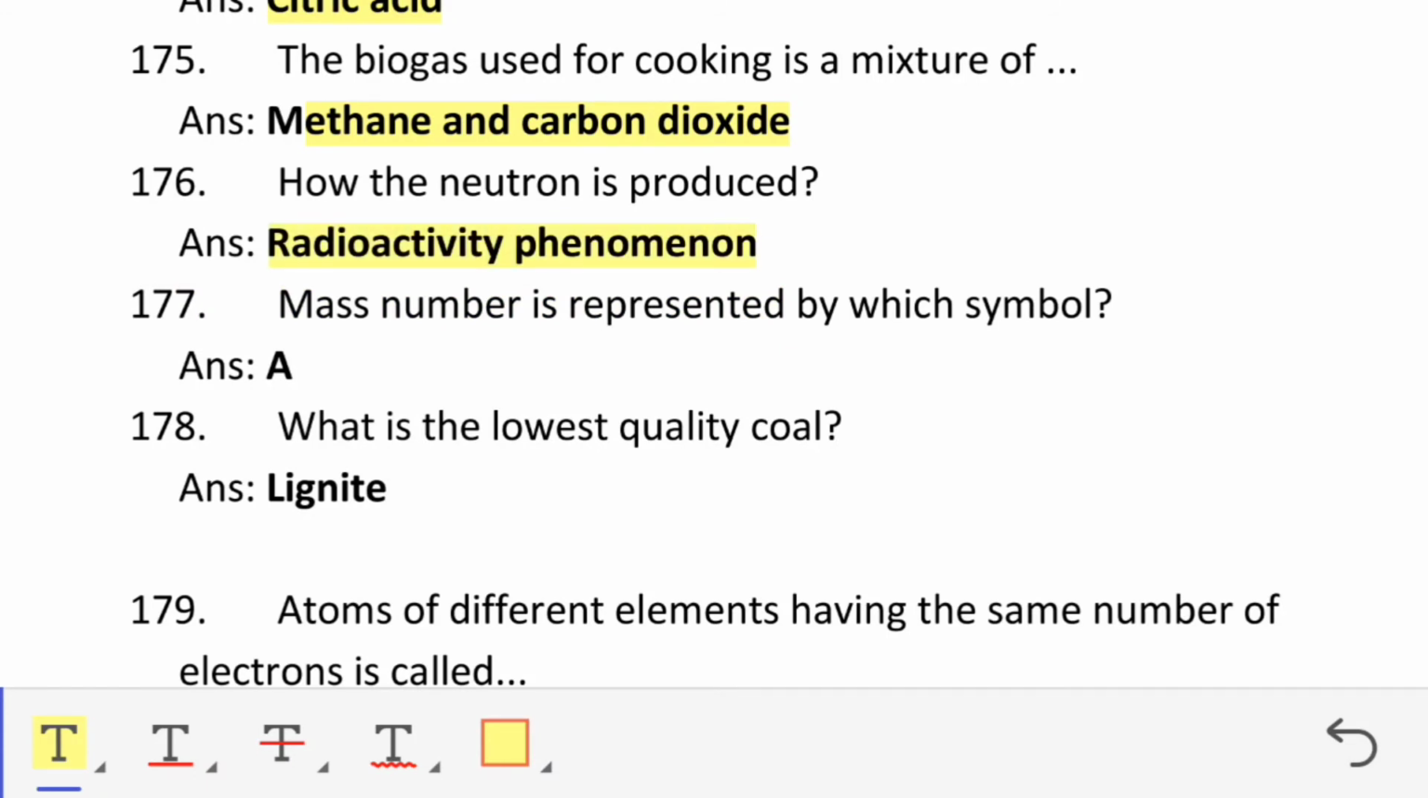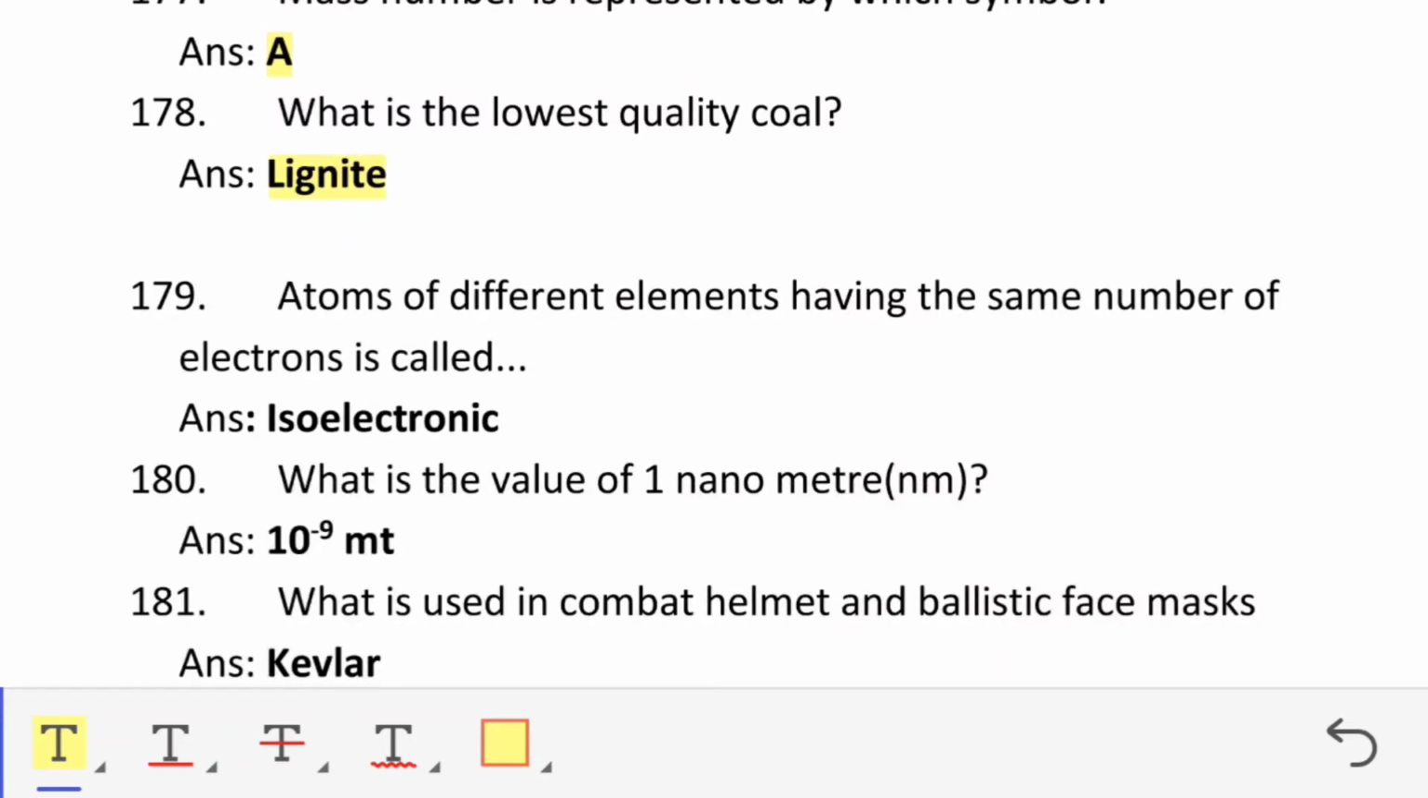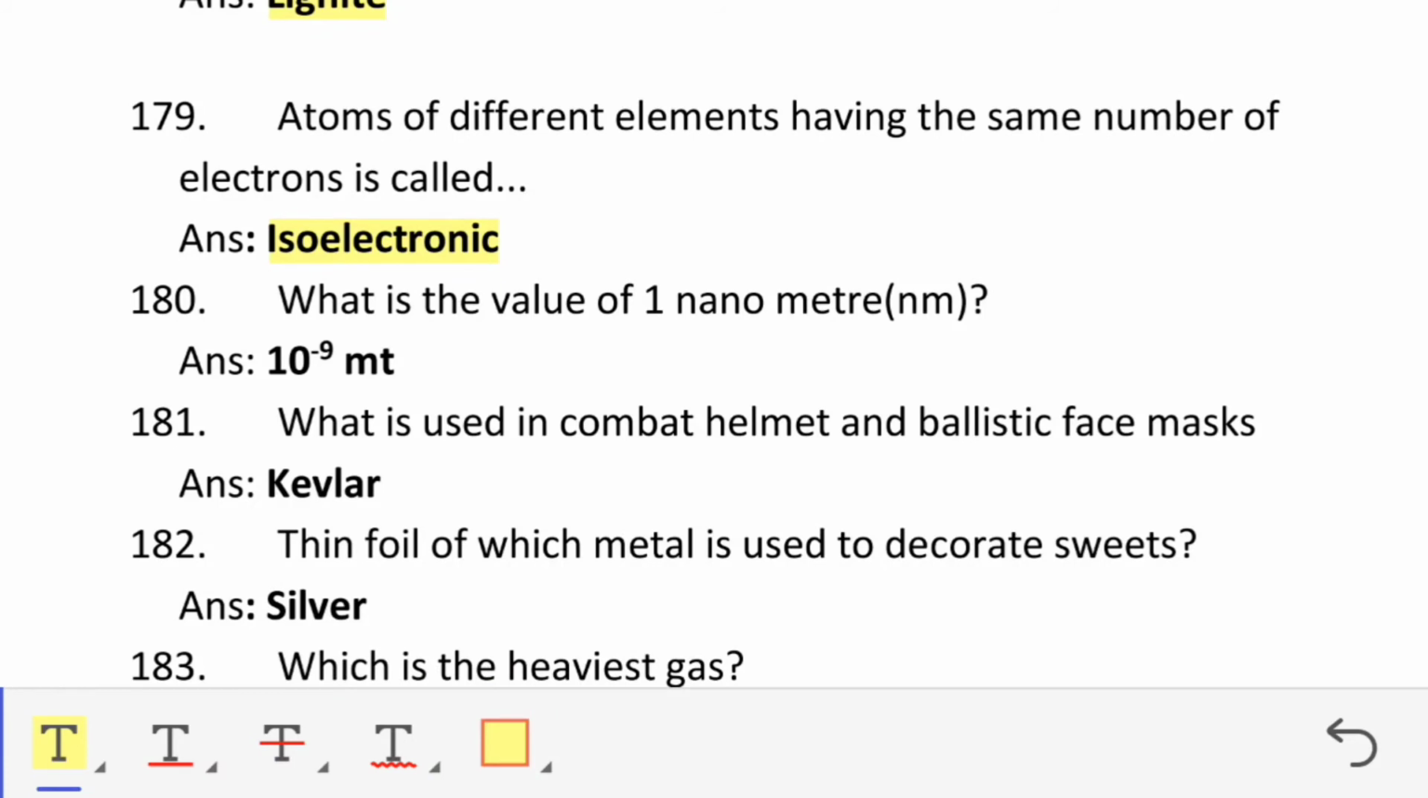Mass number is represented by which symbol? A. What is the lowest quality coal? Lignite. Atoms of different elements having the same number of electrons is called isoelectronic. What is the value of 1 nanometer? 10 to the power minus 9 m.